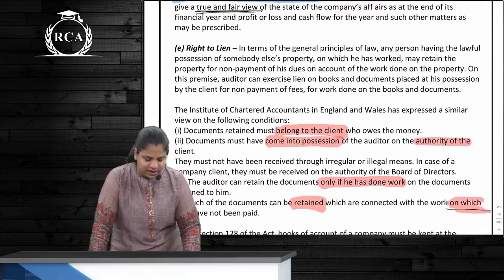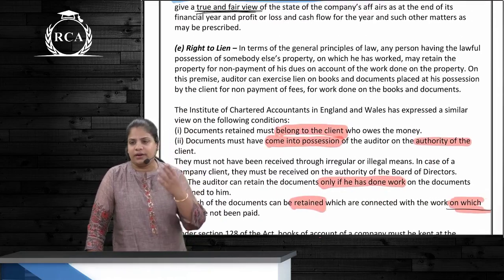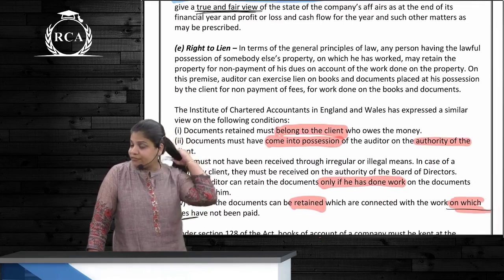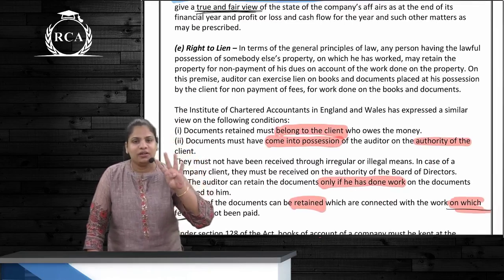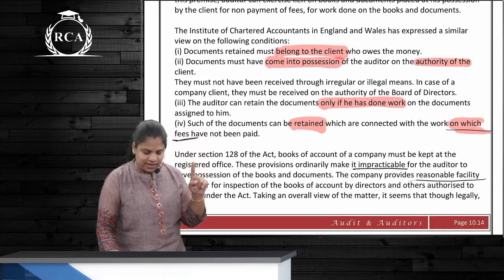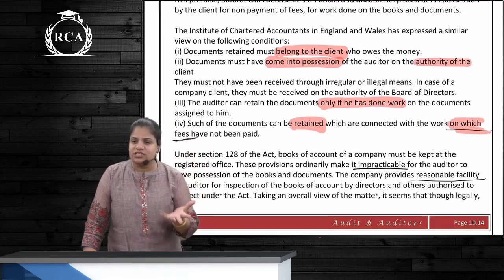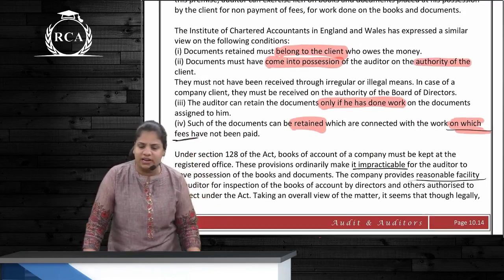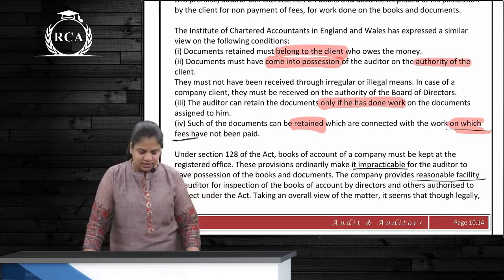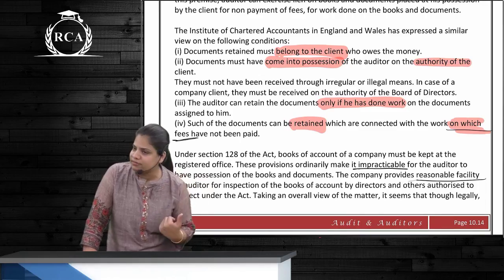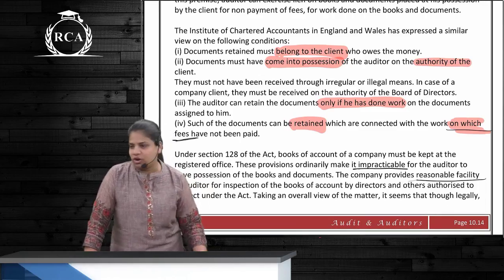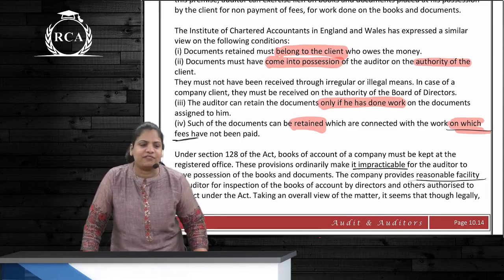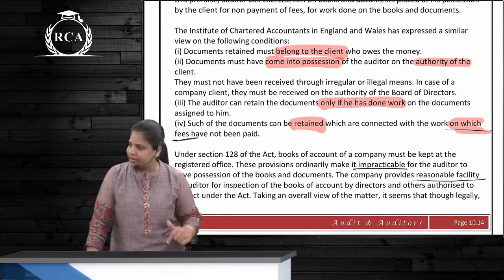Next one, he has got a right of lien. Right of lien on what? On the books of accounts. If how many conditions are satisfied? 4 conditions. First condition is that the books are whose? The client's books, and that client only has not given him the money. Correct? Next one is, how did he receive the books of accounts? With the authority of the client. Did he steal it from the client? No. With his authority, he has received it.